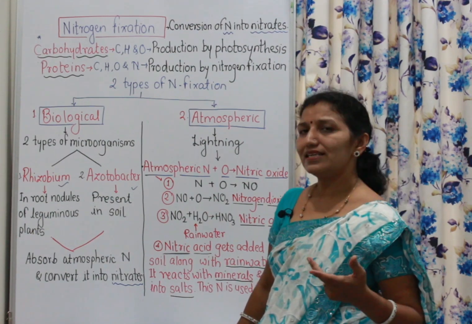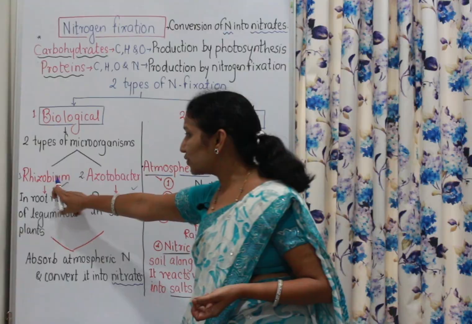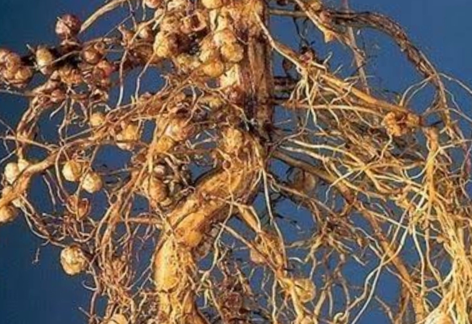These are bacteria, and where they are present, that we will see. Rhizobium is present in root nodules of leguminous plants. Leguminous plants, that means dicot plants, and in the root nodules, for example, if you uproot the plant of groundnut and see the roots of those plants, they will have root nodules.